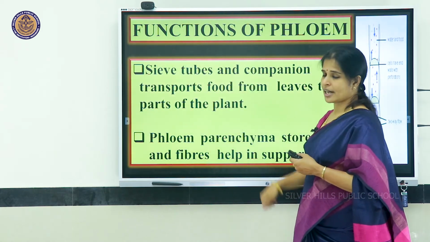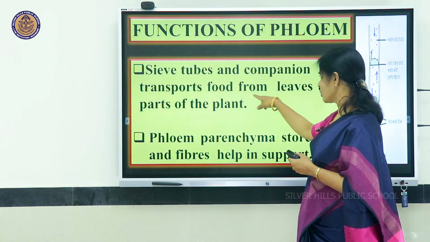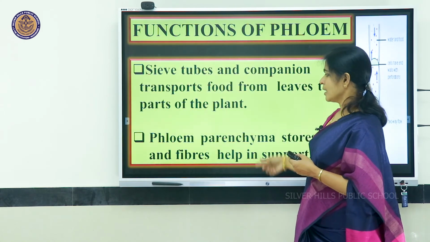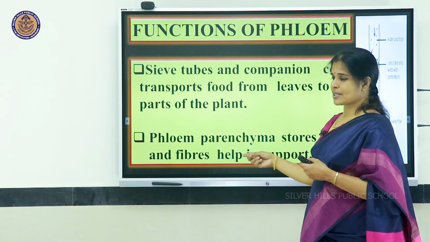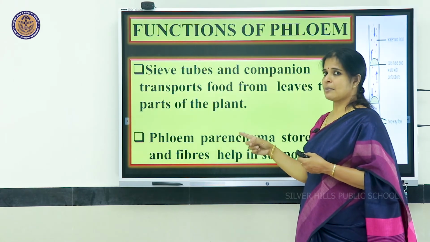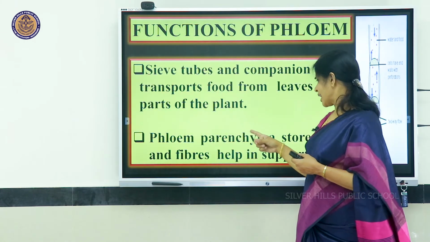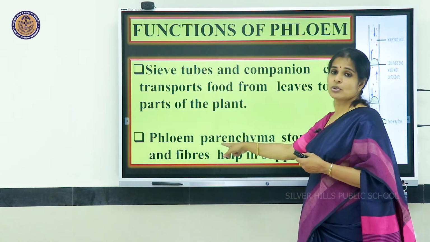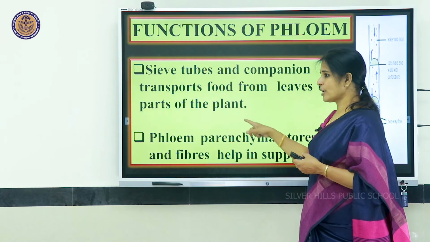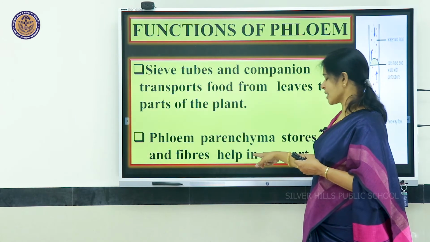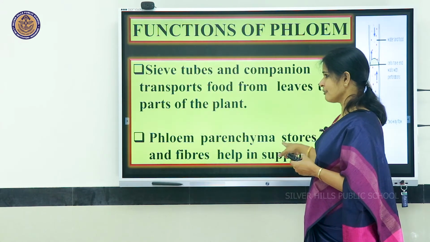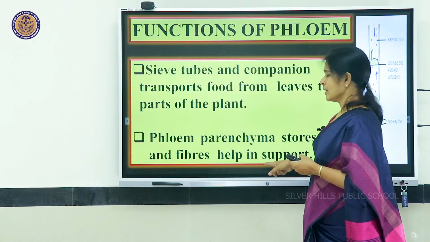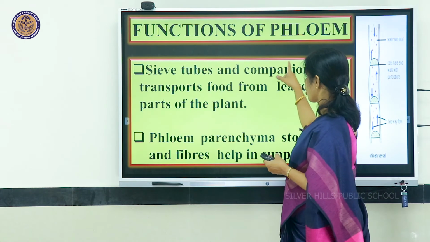So, 2 types are involved in the transport of food from leaves to the parts of the plant. The other 2 types, like in xylem, where xylem parenchyma and xylem fibers help with the storage of food and support, play the same role in phloem. Phloem parenchyma and phloem fibers support the storage of the food and support. So, these are the functions of phloem.